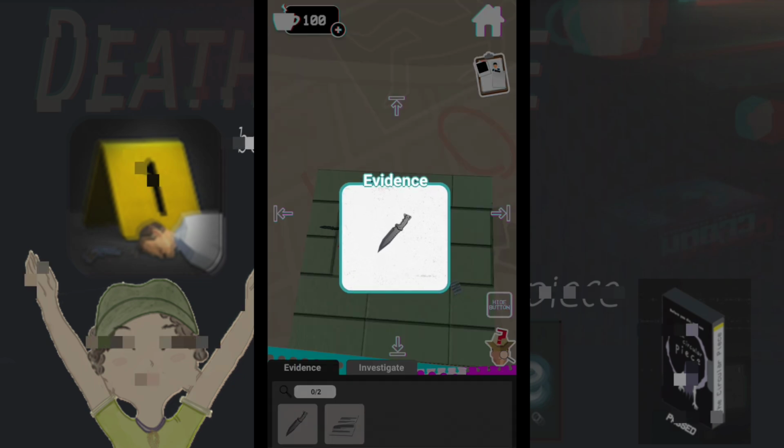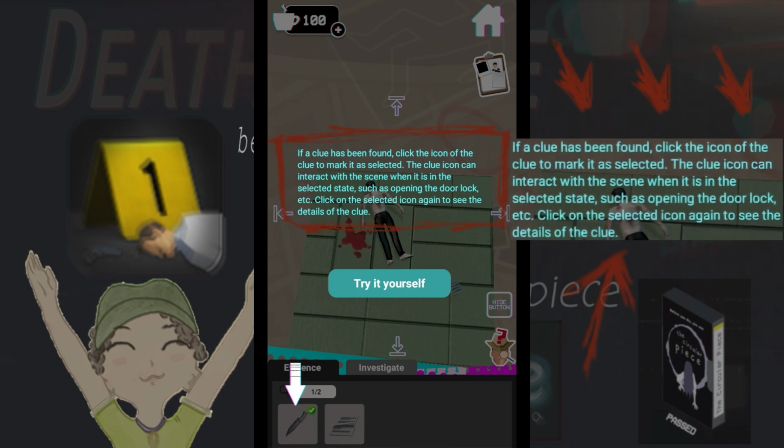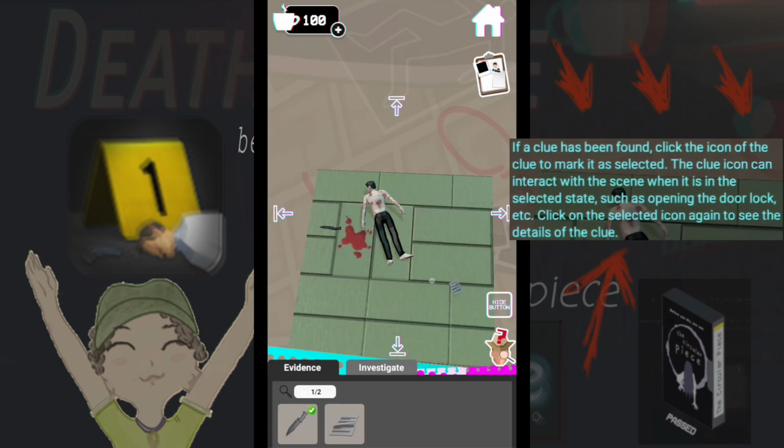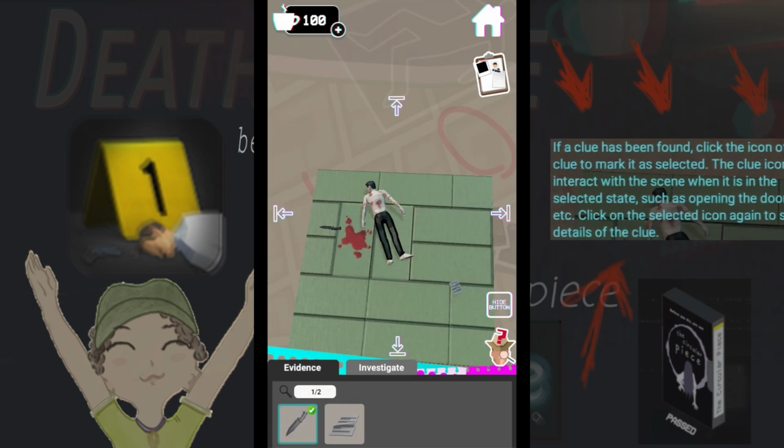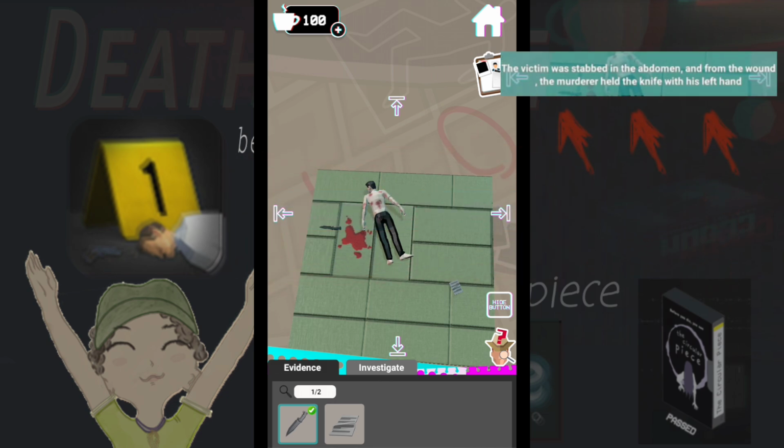If a clue has been found, click the icon of the clue to mark it as selected. The clue icon can interact with the scene when it is in the selected state, such as opening the door lock, etc. Click on the selected icon again to see the details of the clue. The victim was stabbed in the abdomen, and from the wound, the murderer held the knife with his left hand. The knife is on the left.